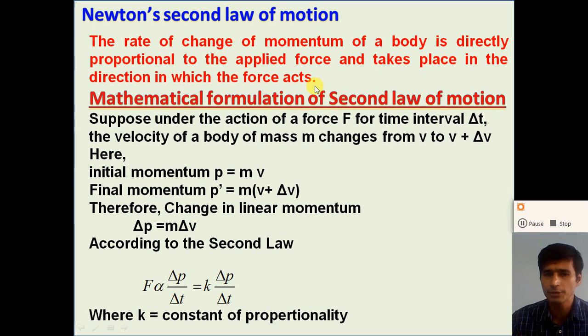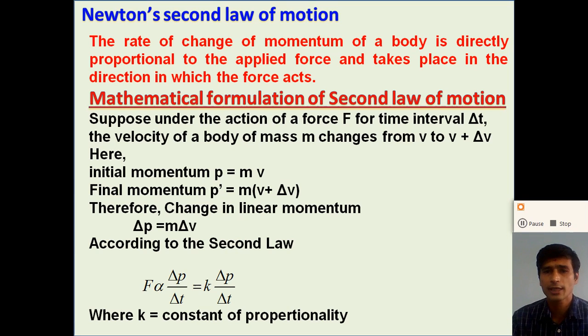So here, what do you mean by the rate of change of momentum? Suppose we are moving on a bicycle, which has some amount of momentum. Now if we want to stop the bicycle and we are not in a hurry, we apply a little brake on the bicycle. If we apply a small amount of force, the bicycle will stop after traveling a certain distance.